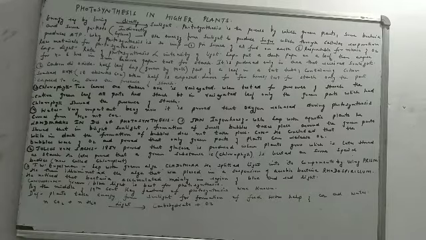The next question that arises is why photosynthesis is so important. There are two main reasons why photosynthesis is so important. The first is that it is the primary source of all the food on the earth. Primary source, the basic source. Whether it is the herbivores or the carnivores or man or animals, all of us depend on green plants for food, whether directly or indirectly. So the first importance is that it is the primary source of food on earth, and second, it is responsible for the release of oxygen.